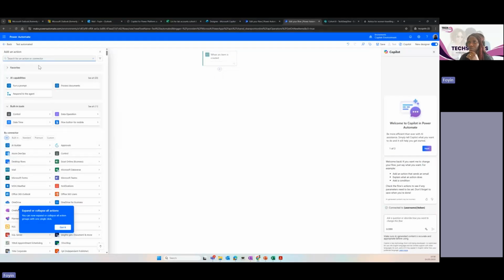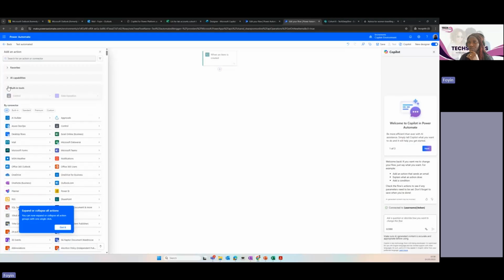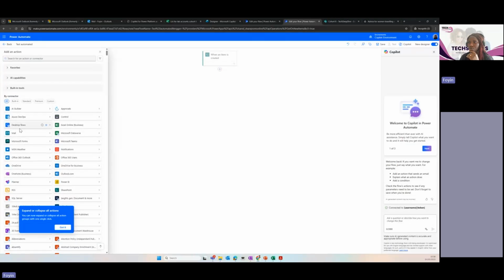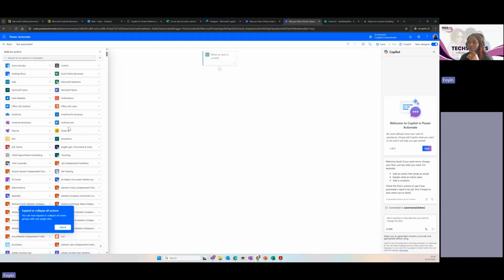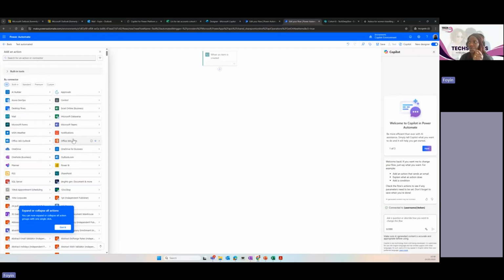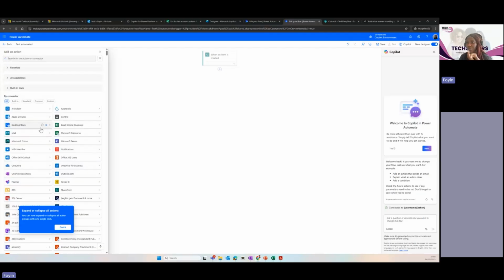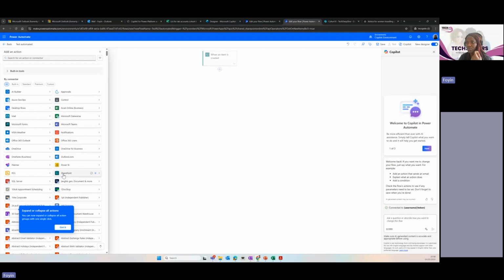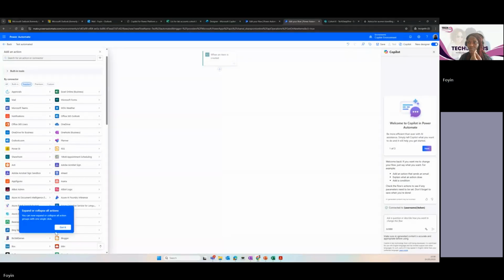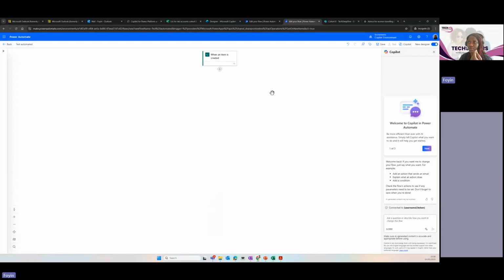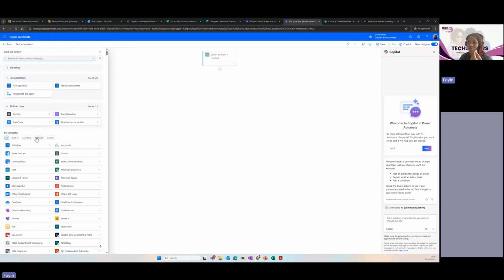So from here, we then have different connectors based on what we want to do. All of these items here are connectors to different systems, right? So when a new item is created in SharePoint, what do I want to do? I may just want to send an email here. I may want to retrieve information from another system. So we have standard connectors, and we have the premium ones. The premium ones are the ones with the little diamond. It means that you can't use your free license.